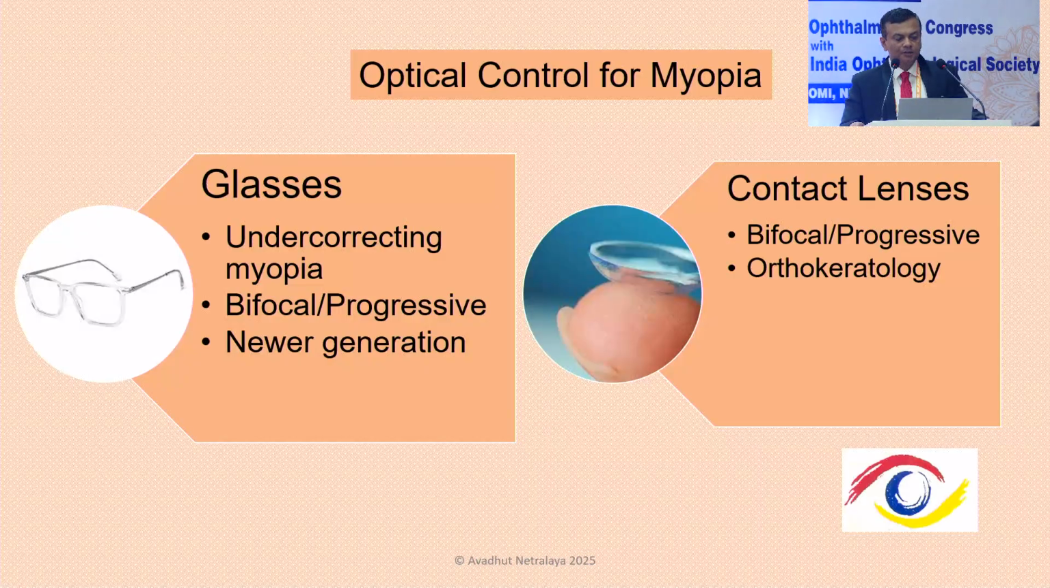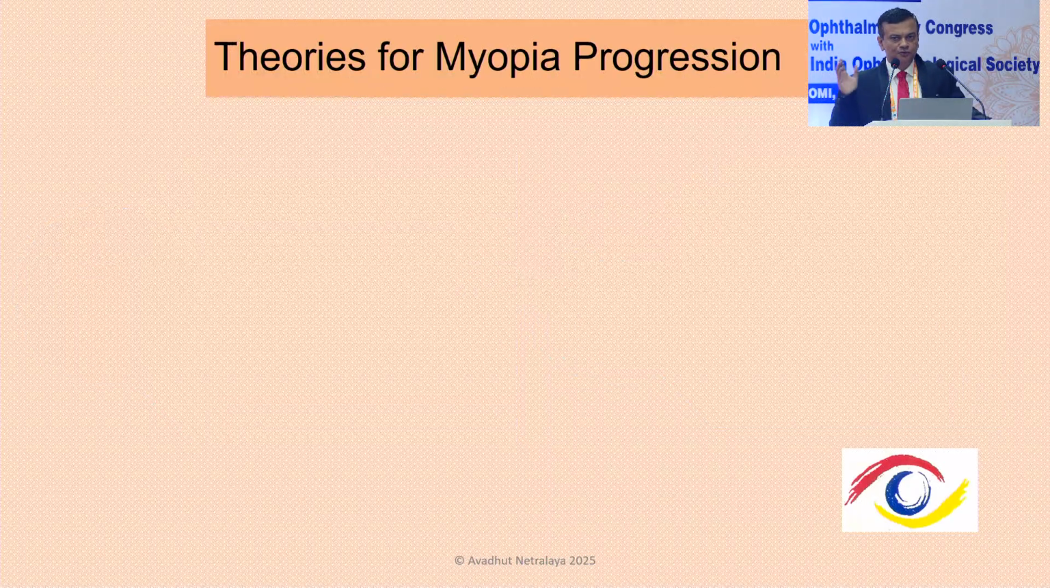When it comes to optical control, we think in terms of glasses and contact lenses. A brief has already been shared by Dr. Kavita, so I'll be going into the detail about the optical treatment now. When it comes to glasses, there is undercorrecting myopia, bifocal or progressive glasses, or the newer generation of glasses which we call multiple segment glasses. And contact lenses include bifocal or progressive contact lenses, which have not been found to be that effective for controlling myopia, and orthokeratology, which Dr. Shrikant will be covering later on. So my job is mainly to cover the glasses, the newer generation of glasses.